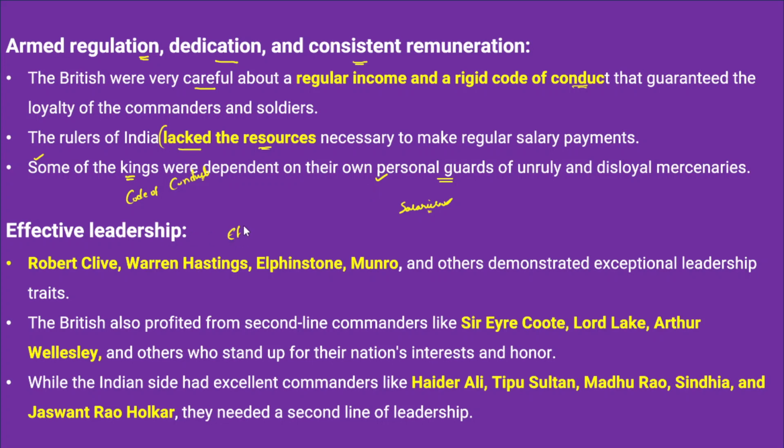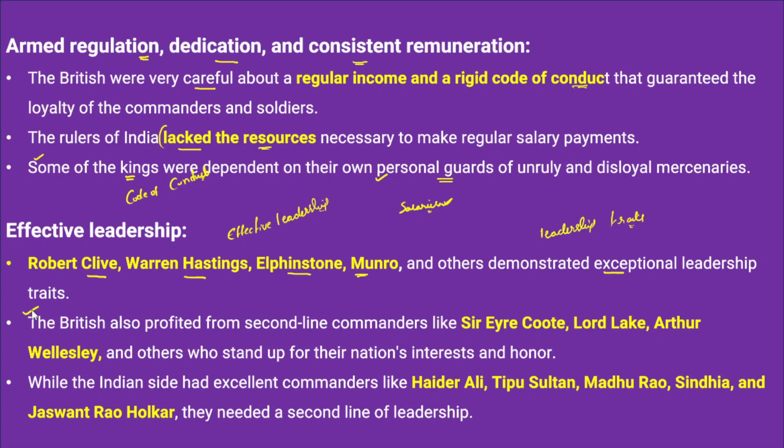Apart from that, we should also talk about effective leadership. Now, if you look at the British leadership in the British East India Company, you may have come across several names like Robert Clive, Warren Hastings, Elphinstone, Munro. They were able generals, the most efficient generals, and they successfully implemented the strategies for conquering Indian territory for British purposes. They demonstrated exceptional leadership traits that ultimately helped the British conquer India.